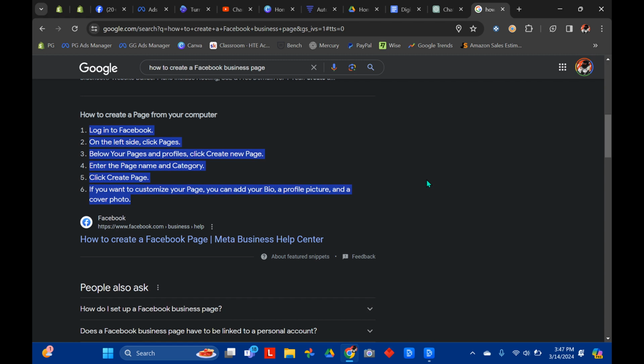After you make your Facebook page, this is a business page, so make sure you create a business page. Also, you're going to want to create an Instagram account, a business account. Then you're going to create a YouTube with your Gmail address that you made. So you just log into YouTube using your new Gmail address, and then go into settings and click Create Studio.